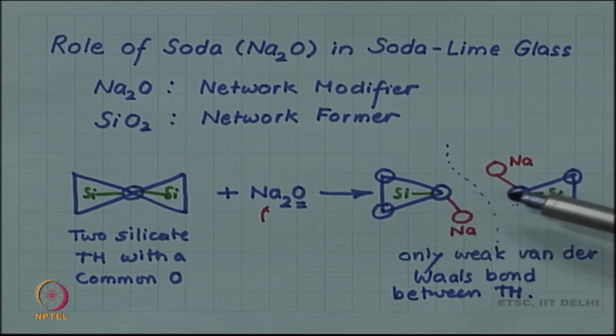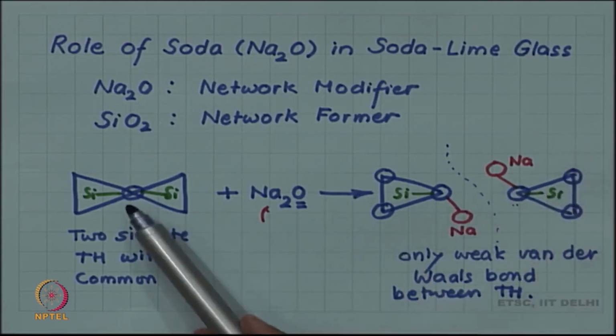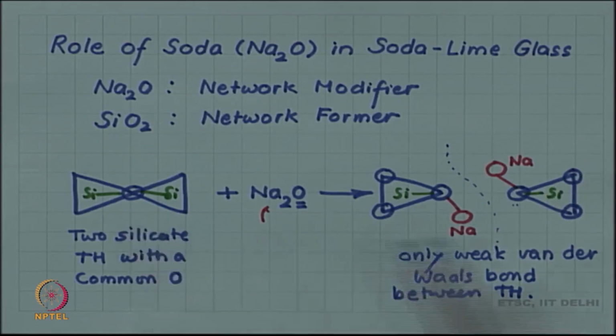The thermal energy required to break the van der Waals bond is much smaller than to break the primary bond, and that is why soda lime glass will melt or soften at a much lower temperature, making the processing cost lower and the glass cheaper. So, that is why soda lime glass is what we will be using for windows.